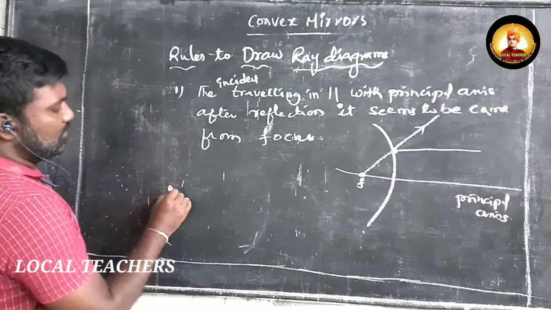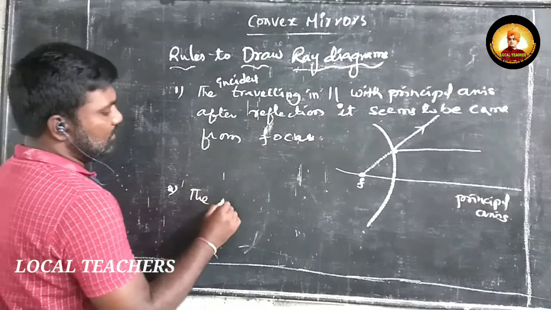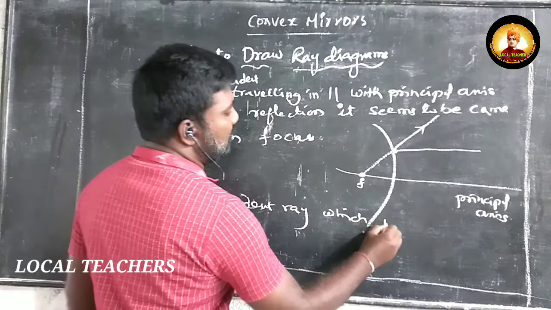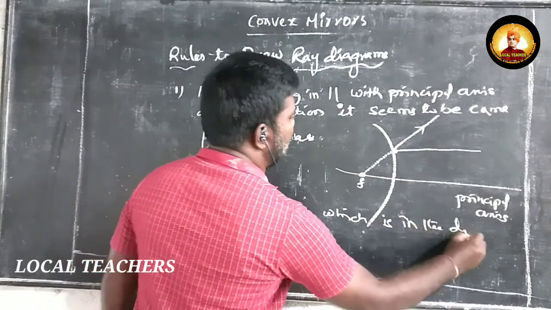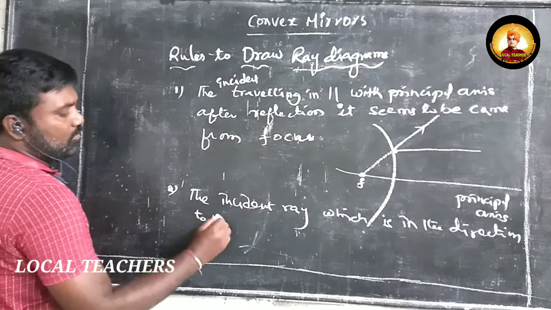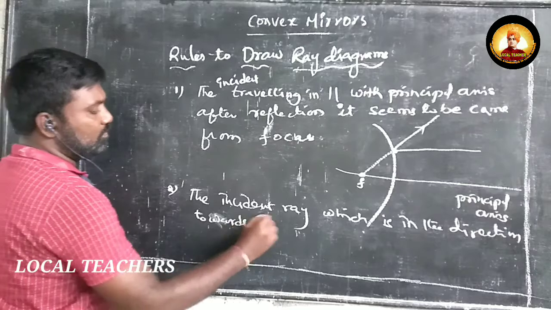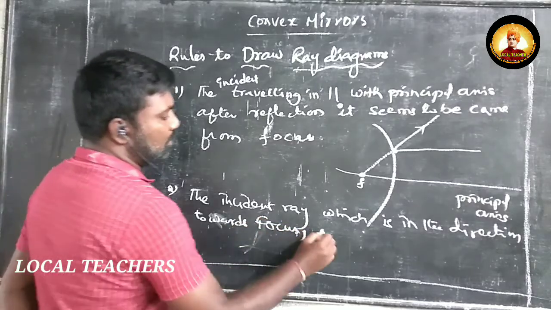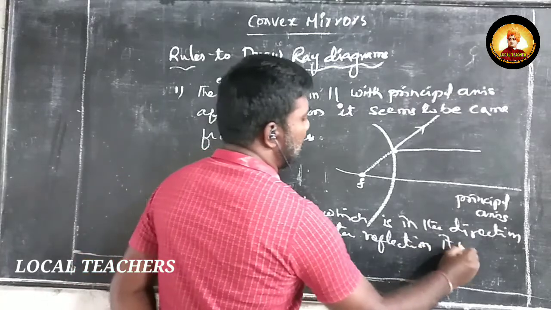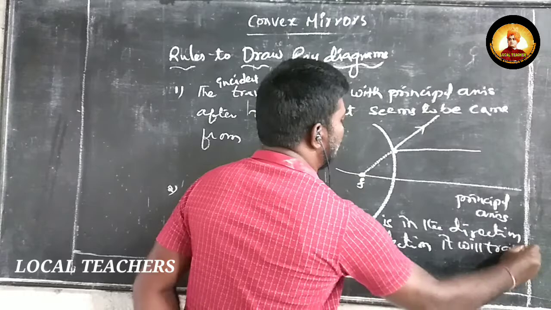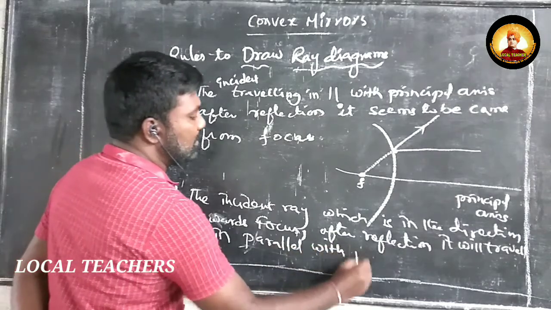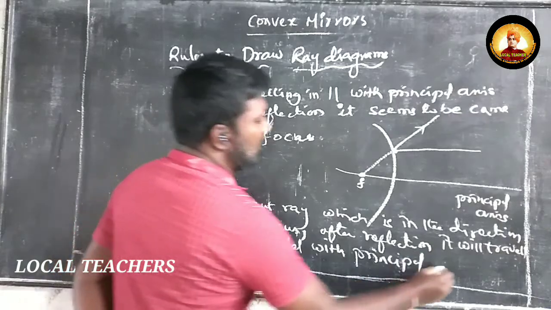Next, the second point is: the incident ray which is in the direction towards the focus, after reflection, will travel in parallel with the principal axis.